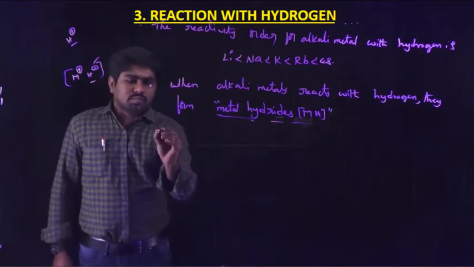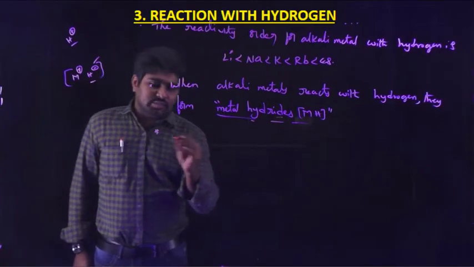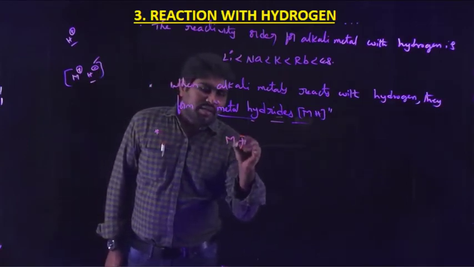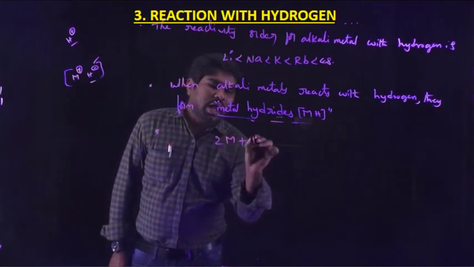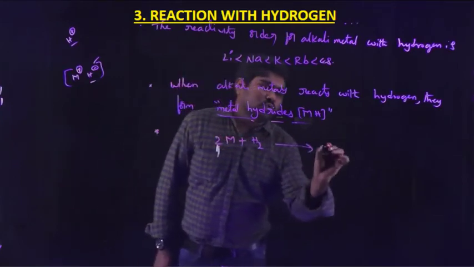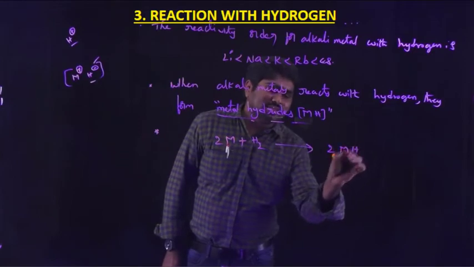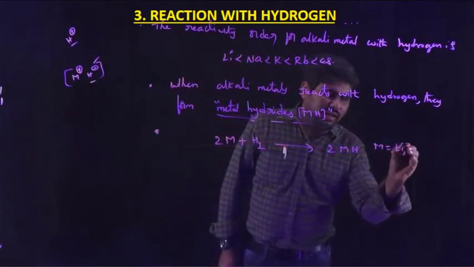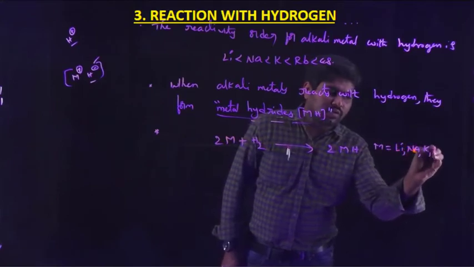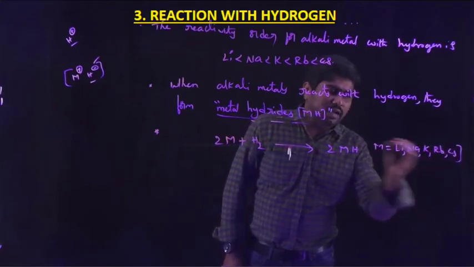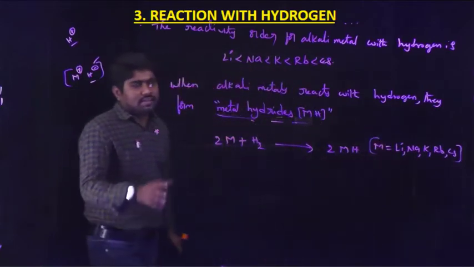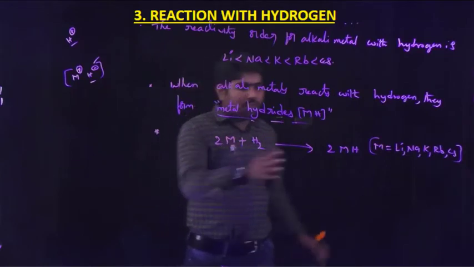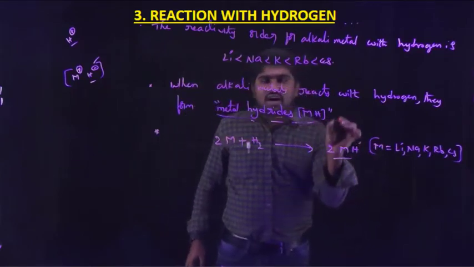So when we are taking lithium, I am writing the reaction. Metal plus hydrogen gives rise to 2MH, which is metal hydride, where M is lithium or sodium or potassium or rubidium or cesium, whatever the metal atom may be. When the metal atom is directly reacted with hydrogen, they form metal hydrides which have the formula MH.